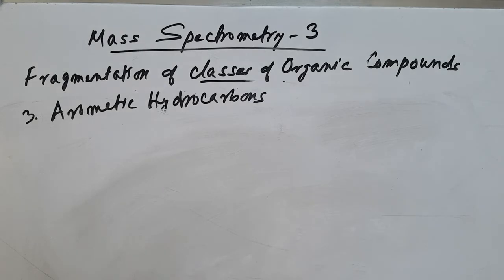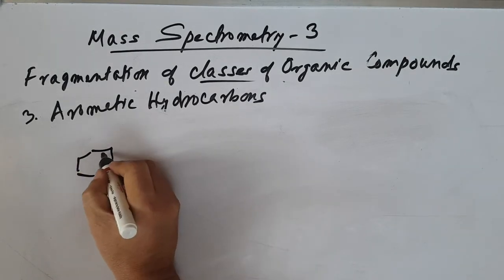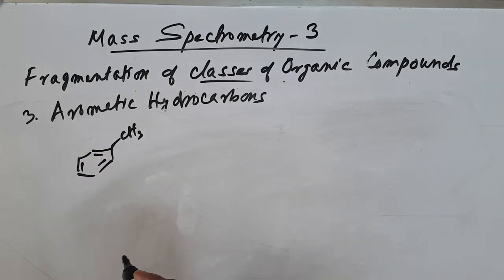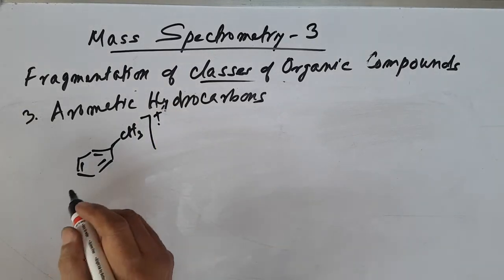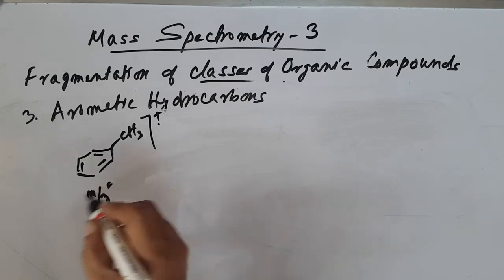Let us see one example, say toluene. Let us have this CH3. After bombardment with high energy electrons, we get the molecular ion M plus. The m/z value is 92.